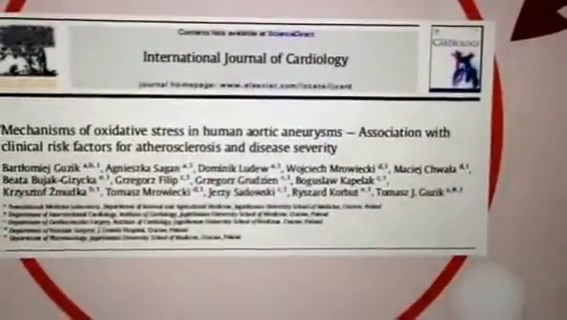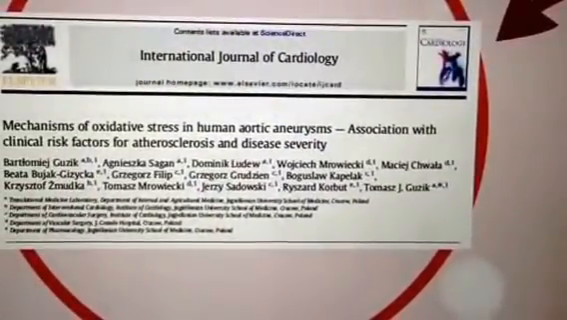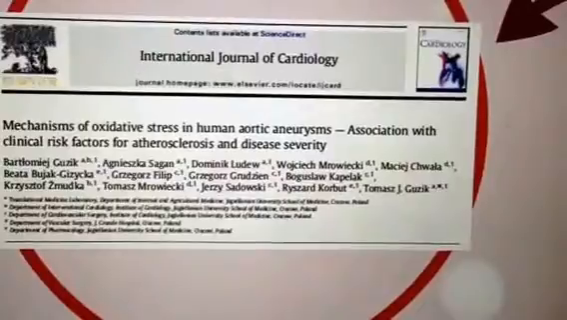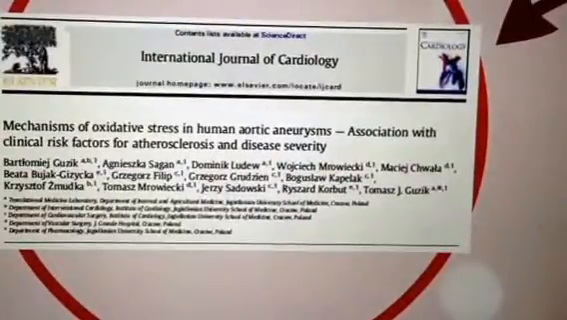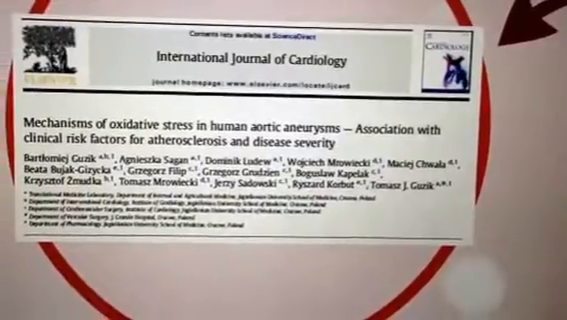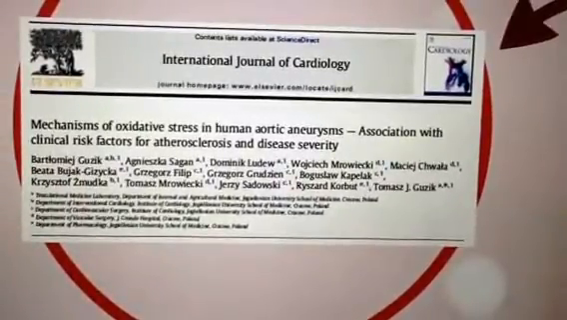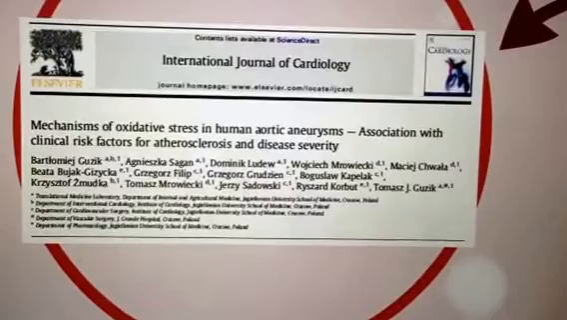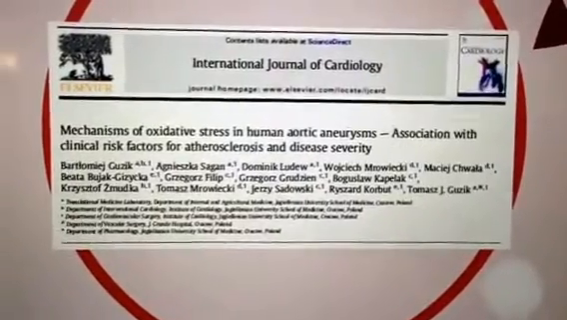The research we'll be discussing in this presentation is a 2013 study published in the International Journal of Cardiology. The title of this study is Mechanisms of Oxidative Stress in Human Aortic Aneurysms: Association with Clinical Risk Factors for Atherosclerosis and Disease Severity.